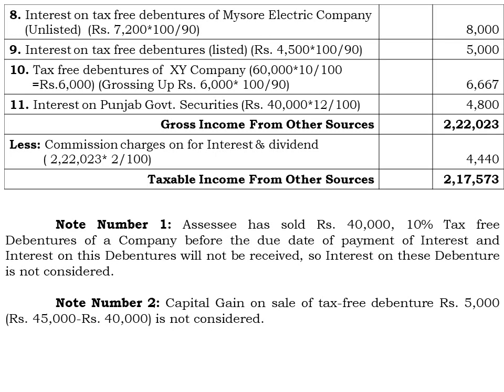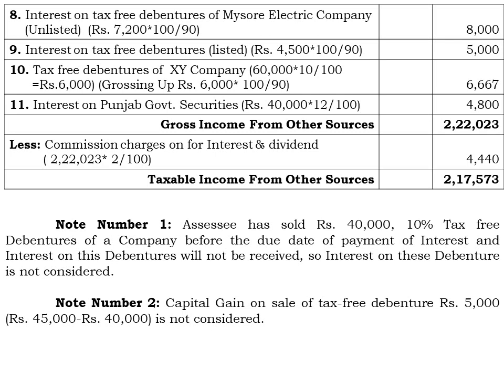So this is the treatment of all the securities issued by different organizations and the governments in which Mr. Nagesh has made the investments. So this comes to the gross income from other sources, 2,22,023, and we have to deduct. He claims two deductions.